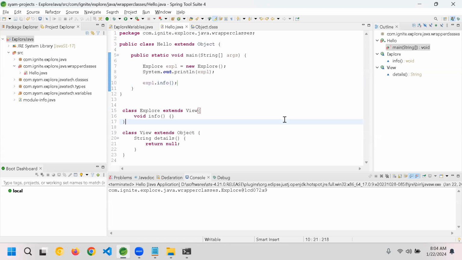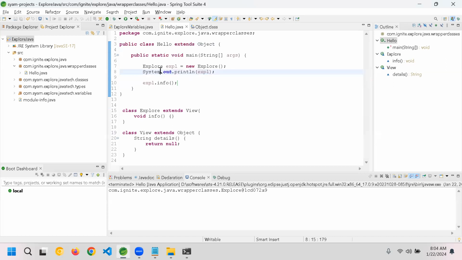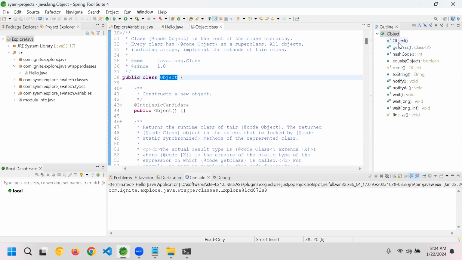I'll repeat, this is a default class, I mean the execution class. Whether you extend or don't extend, by default your compiler will add extends Object, and this Object class has certain methods like equals, toString, notify. The notify and wait methods will be used in